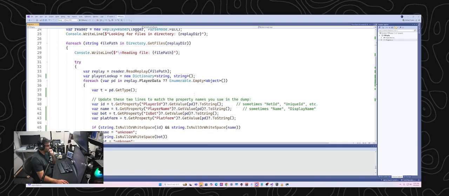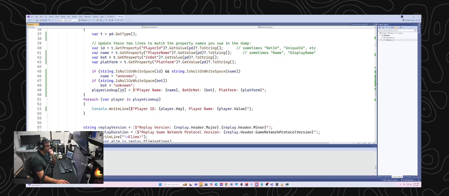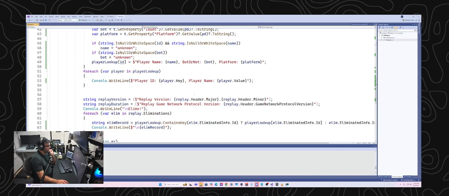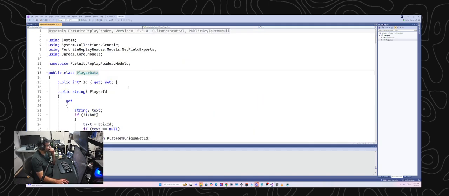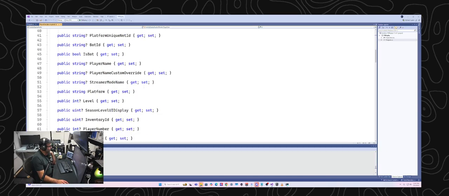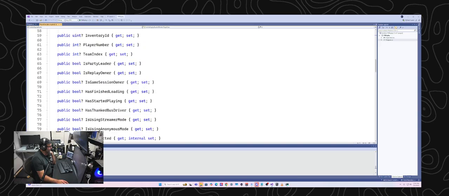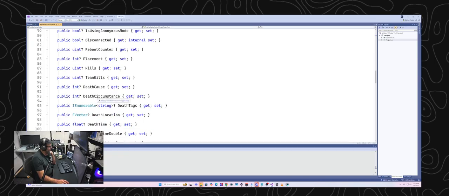I'm kind of tempted to go back. I think Marley had asked if we could extract cosmetic information, and I don't really know, so I'm going to try to find out. Let's go back and look at the player data structure. Where was cosmetic? Death cause, death circumstance.